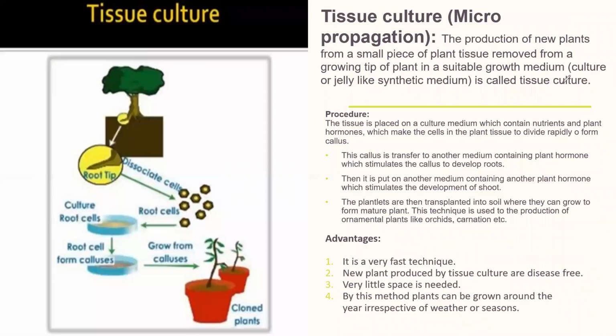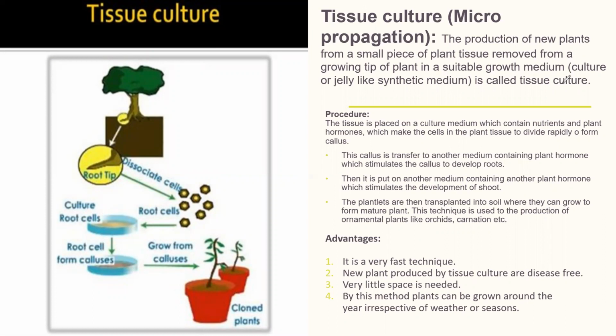The last one is tissue culture, which is also known as micropropagation. The production of new plants from a small piece of plant or tissue removed from a growing tip of a plant in a suitable growth medium is called tissue culture.